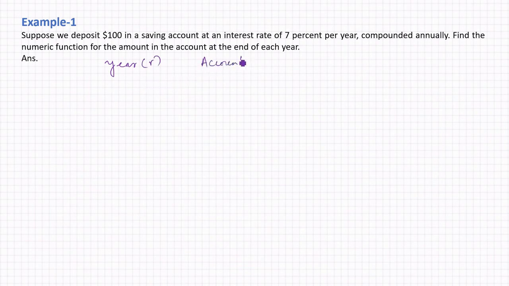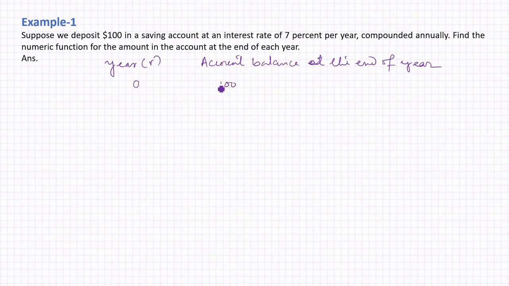Account balance at the end of the year. Let's suppose the year is equal to 0 initially. We have account balance 100.